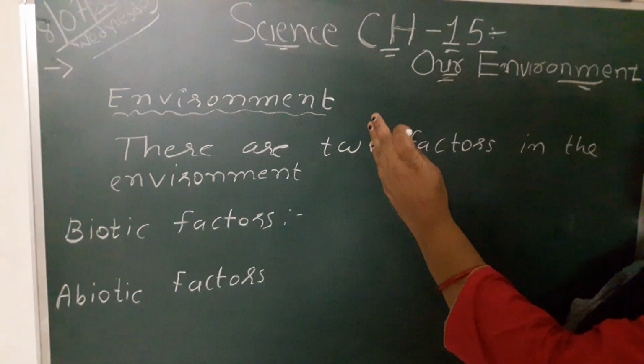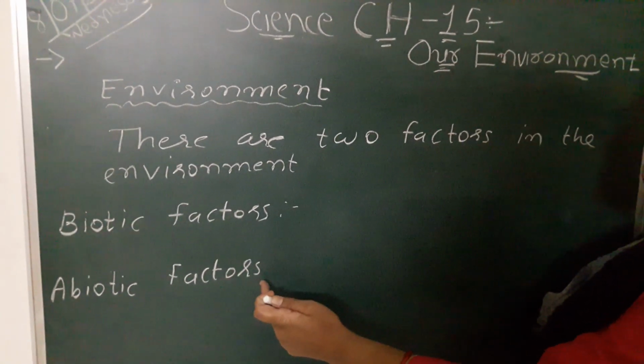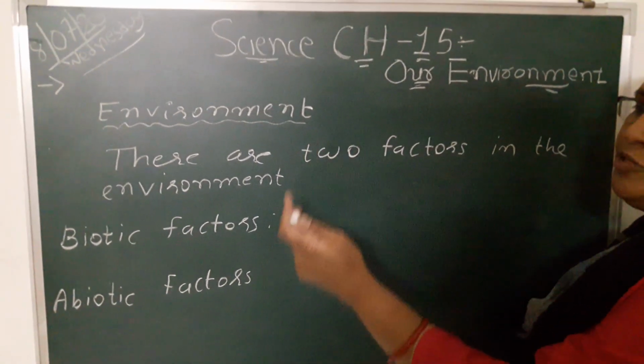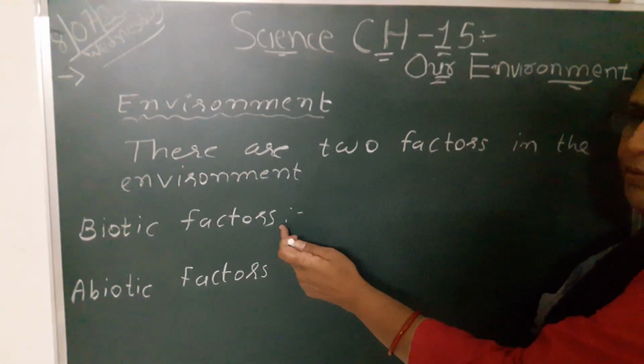So in the environment there are biotic factors and abiotic factors. So environment is made up of biotic and abiotic factors. Now which are the biotic factors?